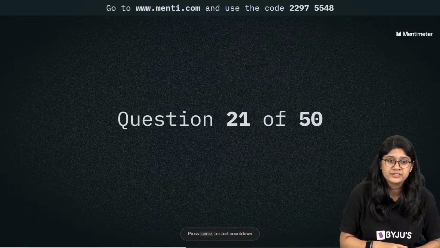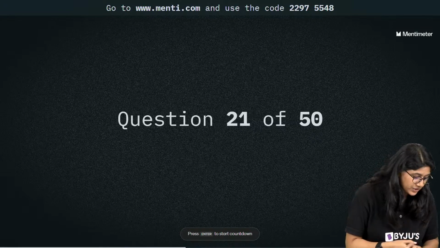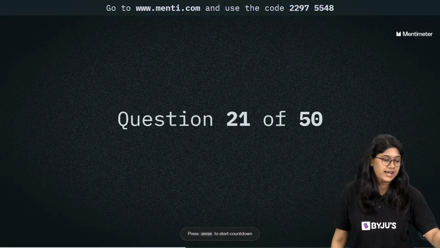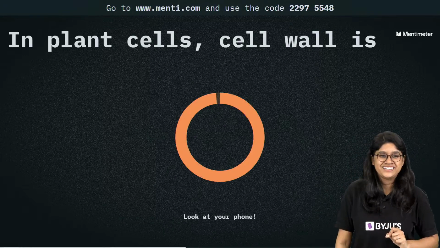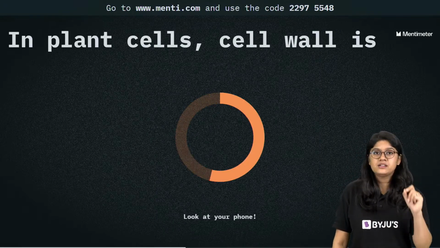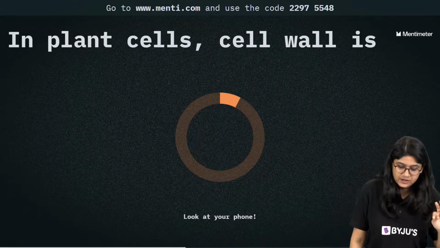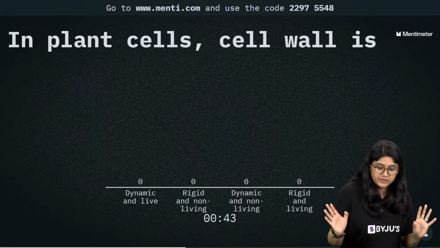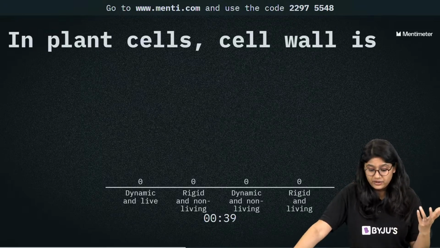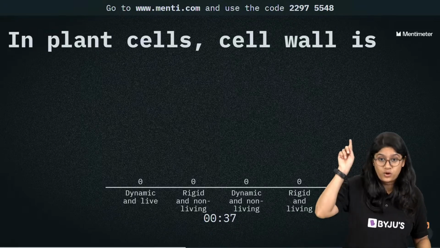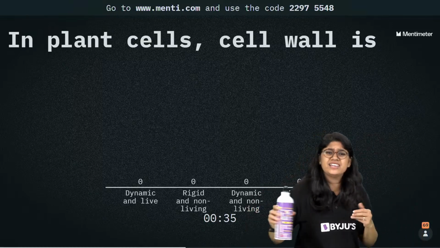Question number 21. Okay, back on track, and here we have question number 21. In plant cell, cell wall is what? Dynamic and living, rigid and non-living, dynamic and non-living, or rigid and living? Cell wall. Easy, very easy.